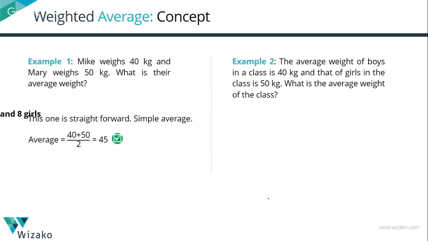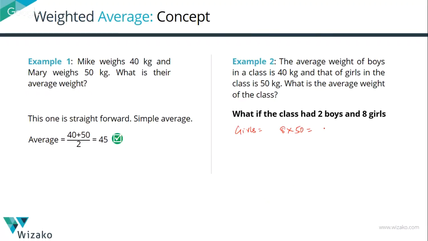What if we had a lesser number of boys? Had only 2 boys in the class and 8 girls. Let's find out the weight of the girls. Sum of the weight of the girls, there are 8 girls. Their average weight is equal to 50. So the sum of their weights is going to be equal to 8 into 50, which is equal to 400. The weight of the boys, there are 2 boys. Their average weight is equal to 40. So 2 into 40, this is equal to 80. The sum of the weight of the entire class is 480. The number of students totally is equal to 10. So their average weight is going to be equal to 480 by 10, which is equal to 48. So it is not 45, it is 48.